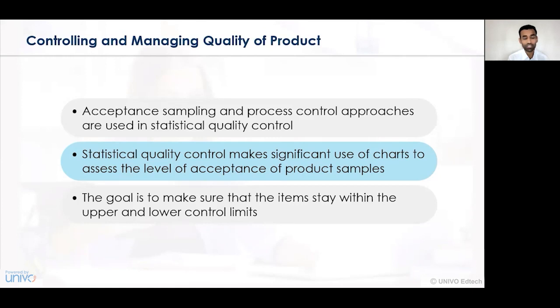And hence, in order to control and manage the quality of product, various statistical tools, techniques, and measures can be applied in a business organization. Those statistical control techniques include the significant use of charts, bar diagrams, pie charts, and the axis levels, which help us identify and control the quality of product.